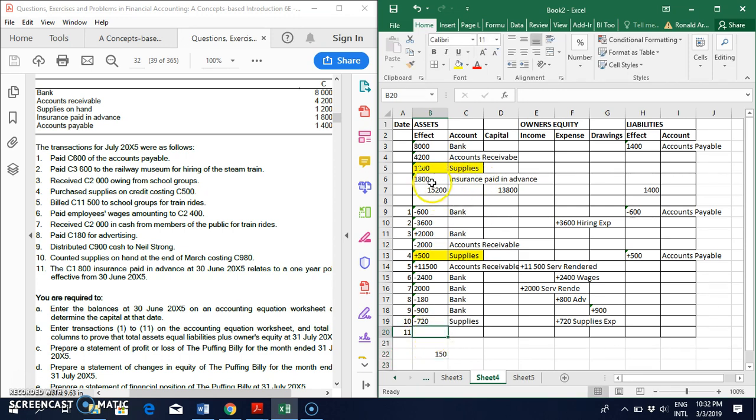So here we have insurance paid in advance of 1,800. So remember now, the insurance is paid in advance for the year. We've now used 1 month. Do they still owe us a year's service? No, they owe us 11 months service. So we decrease the insurance paid in advance, and this now becomes 150, which is my insurance expense. So now that the accounting equation is complete, you can now go ahead and complete the financial statements.